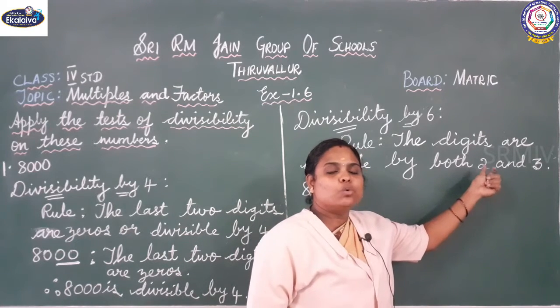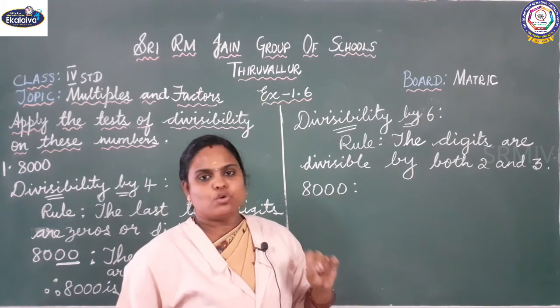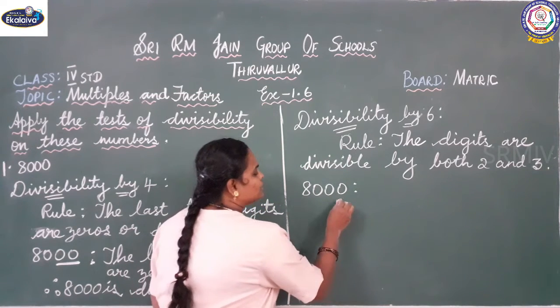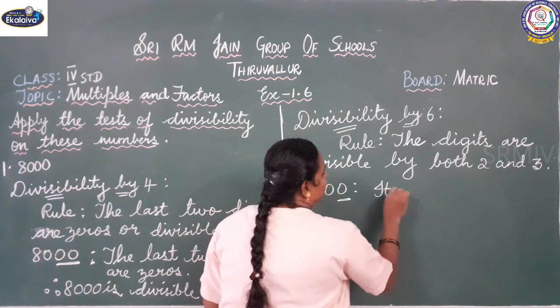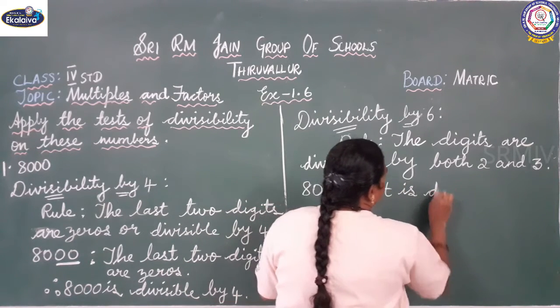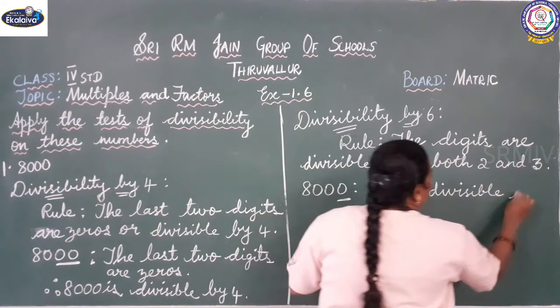So what is the divisibility rule for 2? The digit at the ones place is 0, 2, 4, 6 or 8. So what is there in ones place? 0. So we can say it is divisible by 2.